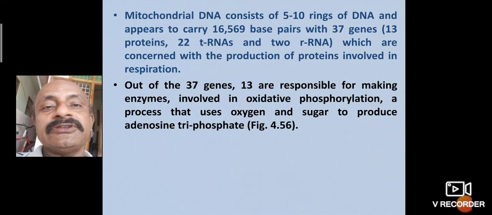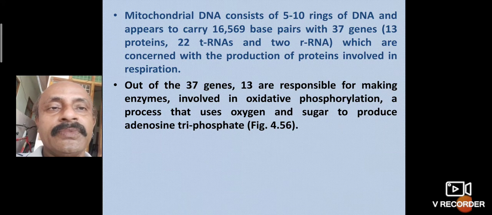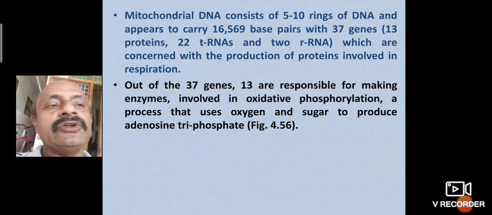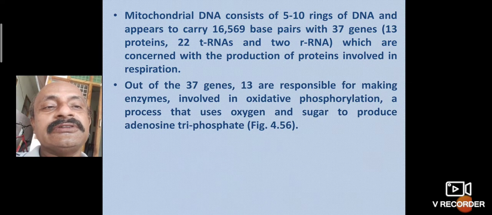involved in oxidative phosphorylation, a process that uses oxygen and sugar to produce adenosine triphosphate. ATP formation takes place.